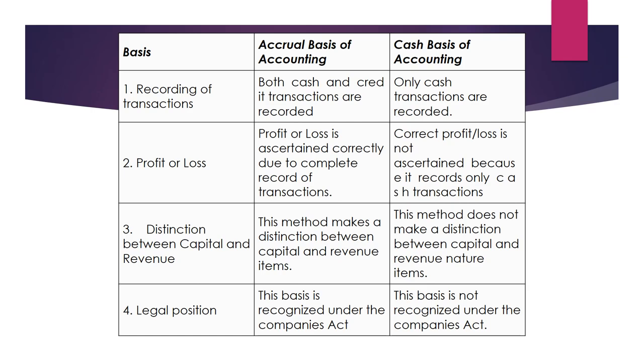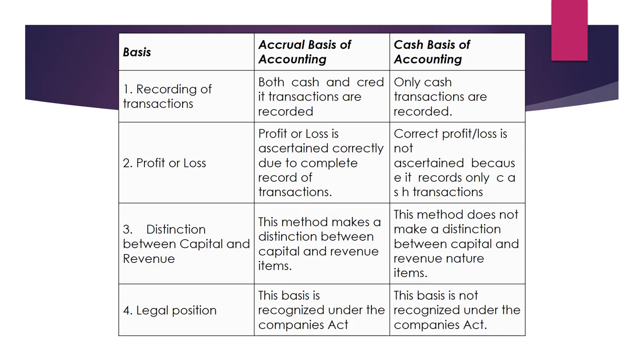Second is profit or loss. Profit or loss is ascertained correctly due to complete record of transactions. Under cash basis, correct profit or loss is not ascertained because it records only cash transactions.